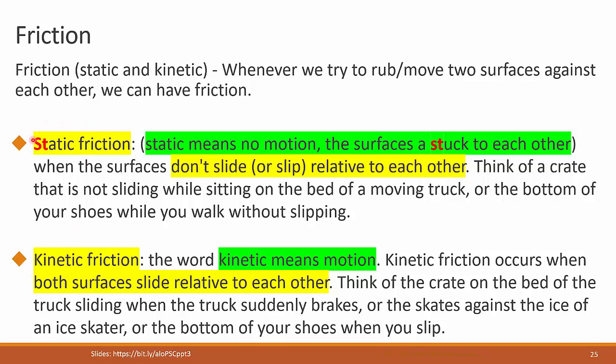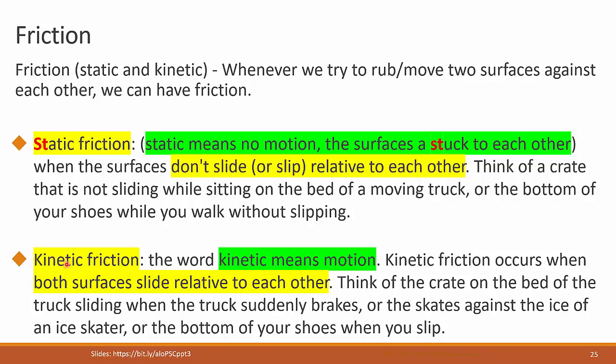The word static means no motion. For example, you have static electricity when you get your clothes out of the dryer. Why do we call it static electricity? That's because the charges are stuck to your clothes there. They are not moving. That's why we call it static electricity. And here we use the word for static friction. The word kinetic is the opposite. We use the word kinetic whenever we talk of motion.